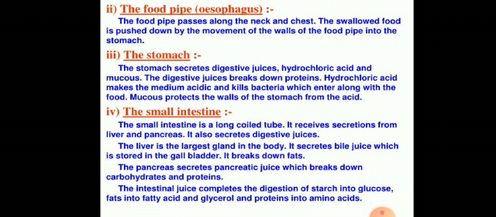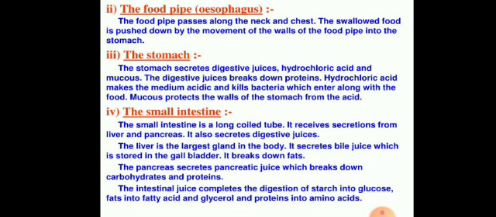The swallowed food is pushed down by the movement of the walls of the food pipe, which is also known as peristaltic movement. With the help of this movement, it passes the food into the stomach. And then, student, in our stomach, the stomach secretes digestive juices, and these digestive juices have three components. These are hydrochloric acid, mucus, and pepsin.